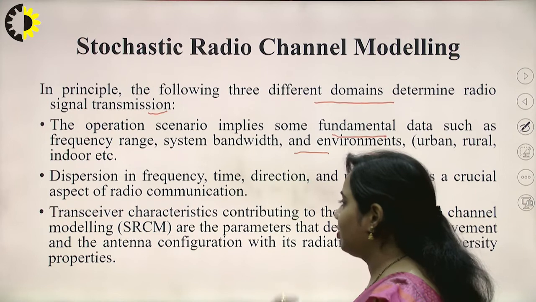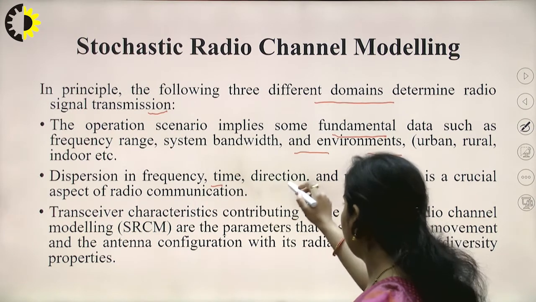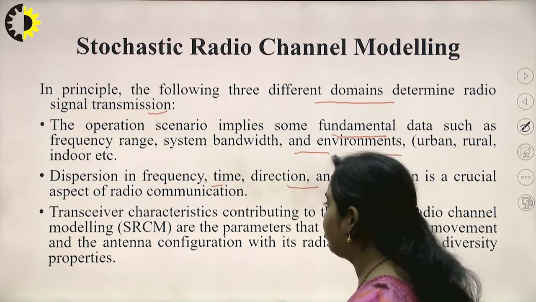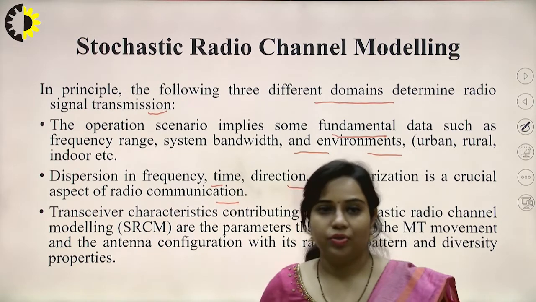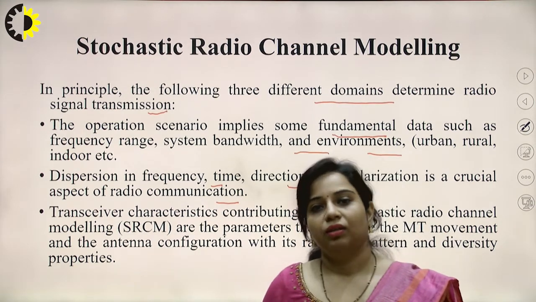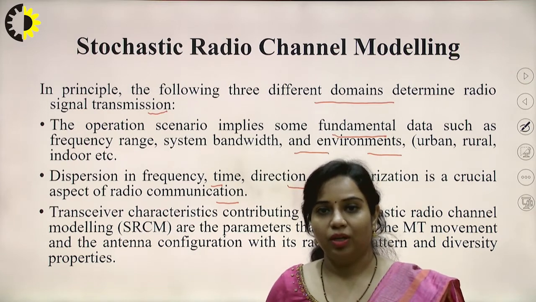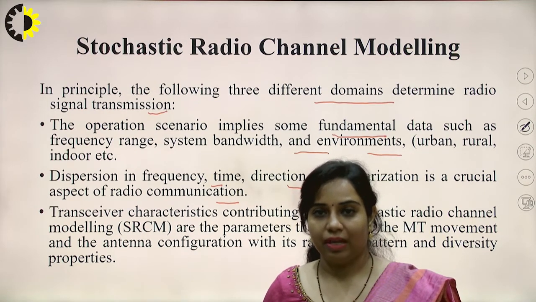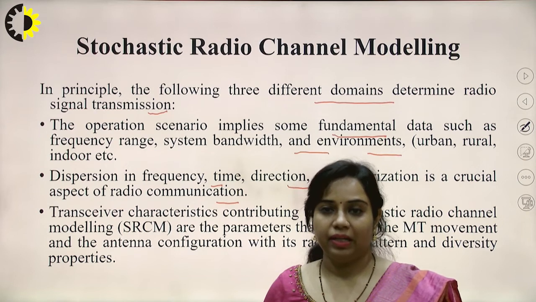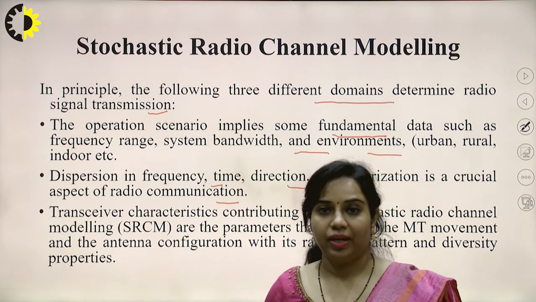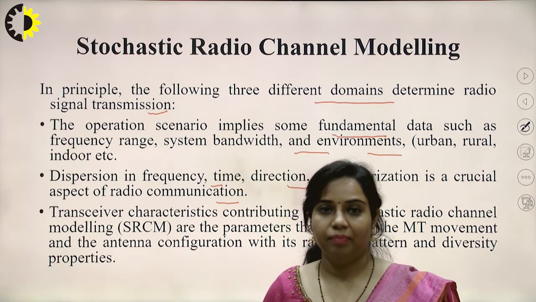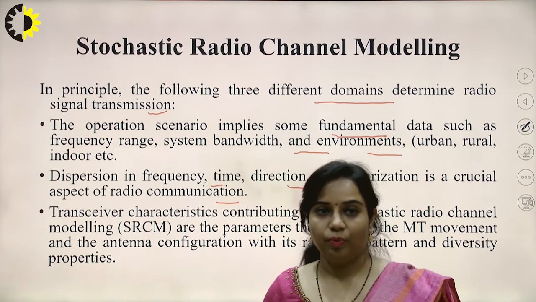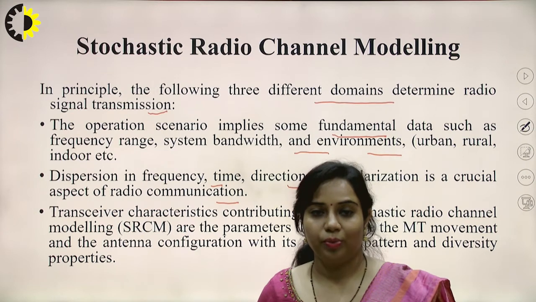Next one is dispersion in frequency, time, direction and polarization, which is a crucial aspect of radio communication. This is related to the antenna, in which direction it has to face, like whether I consider an omnidirectional antenna or a directive antenna which will direct the energy in a particular direction only. So based on that, dispersion in frequency or time is there.